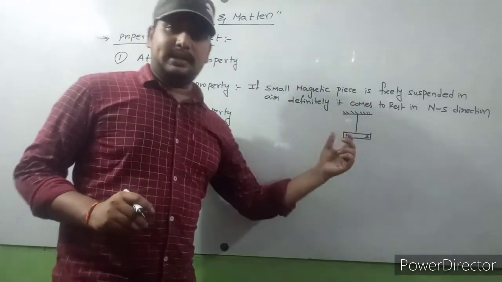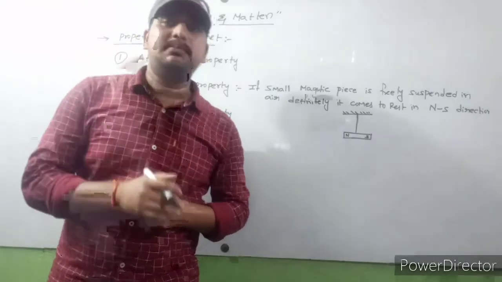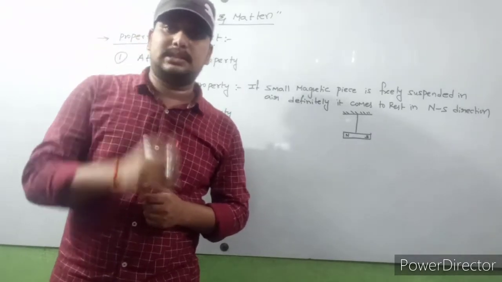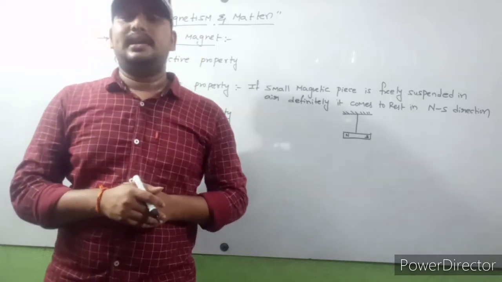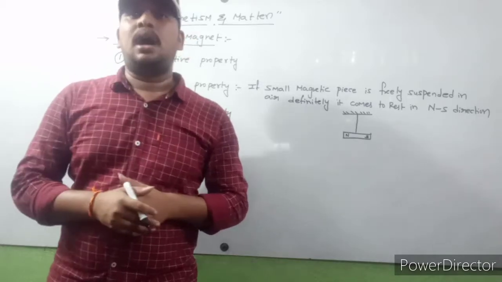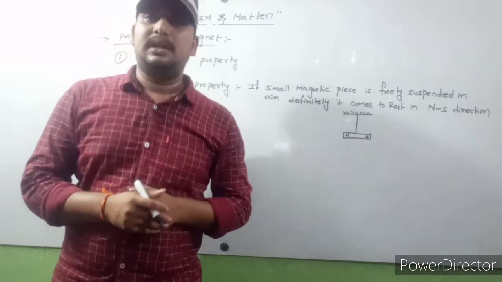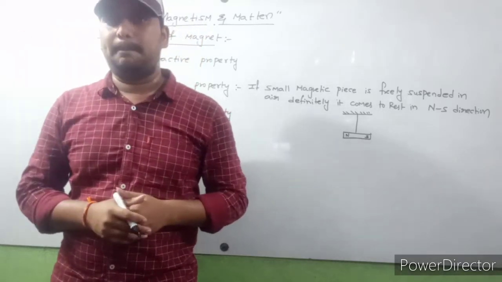If it is rotated and freely suspended in air, after some time it comes to rest in north and south direction. Definitely each and every magnet comes to rest in north and south direction only. That is called directive property of magnet.